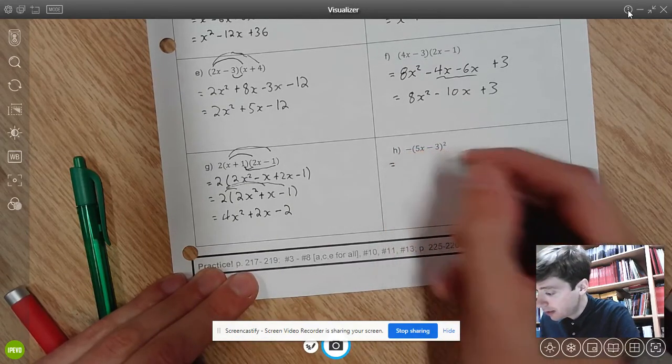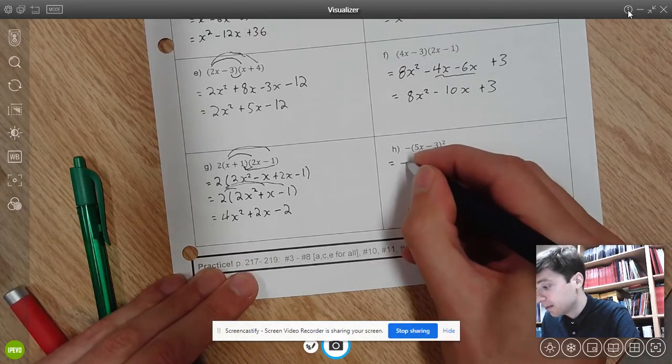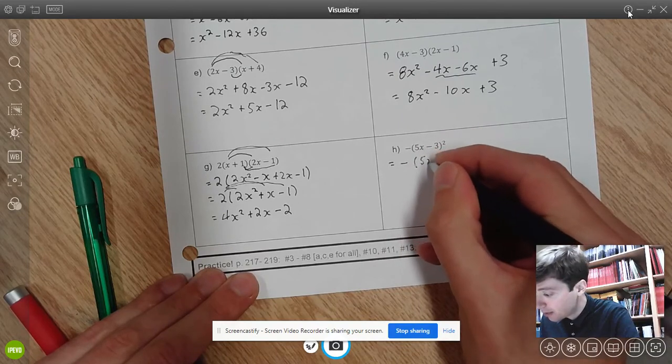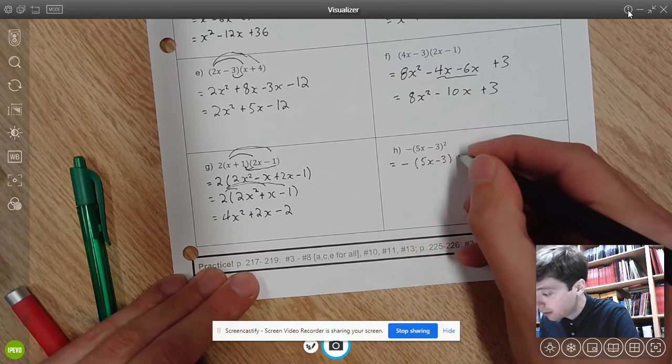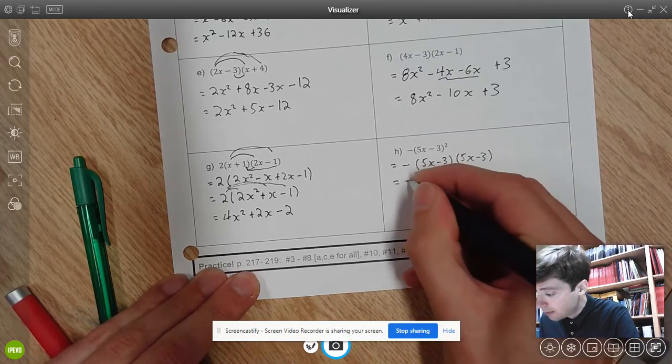I'm going to do the same thing here. This time I've got a coefficient of negative 1, or you can think about it as a parabola. It's an a value of negative 1. And I've got another one of these squared binomials, so make sure that means I'm multiplying 5x minus 3 by itself. Okay, my next step is to apply FOIL.